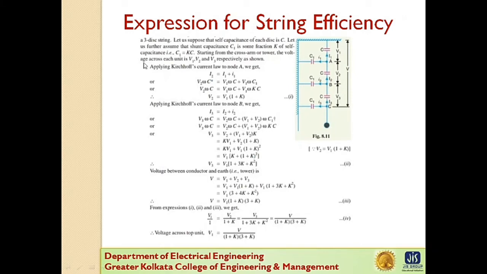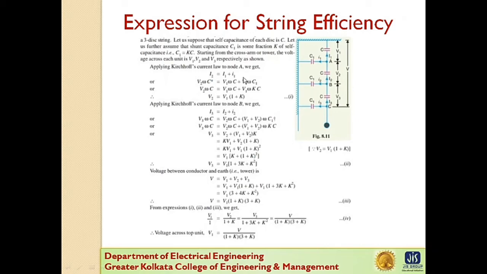Now voltage across the top disc is V1, middle V2, and the voltage across the disc nearest to the conductor is V3. Now applying Kirchhoff's law at node A, we get capital I2 equals capital I1 plus small i1. Capital I2 is entering this node and the outgoing currents are small i1 and capital I1.